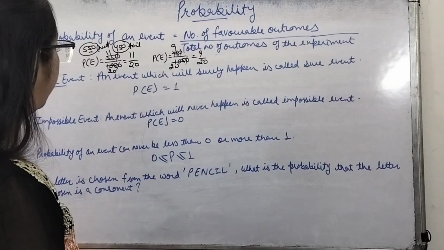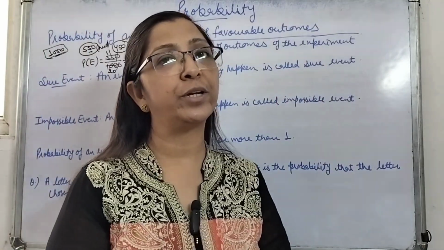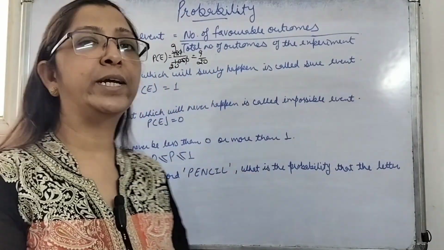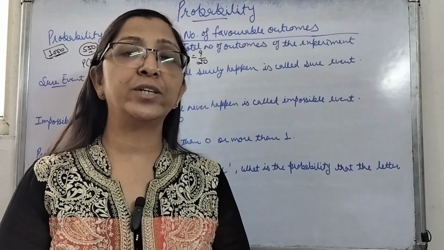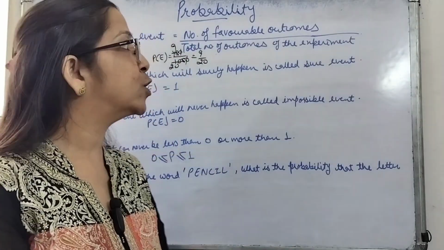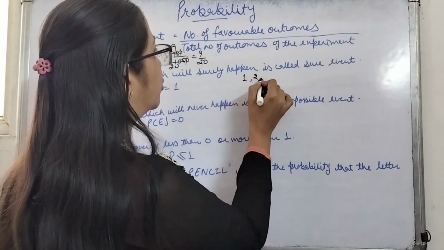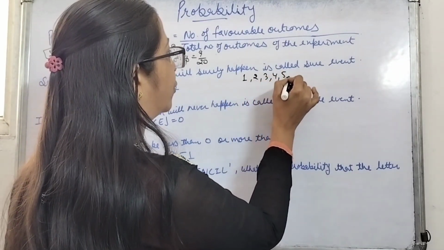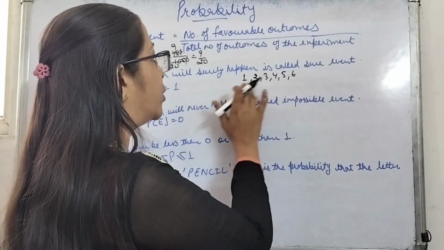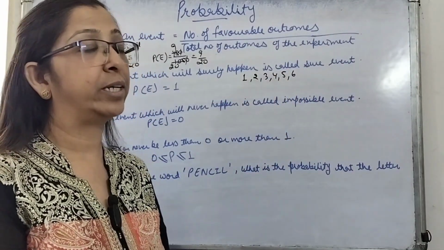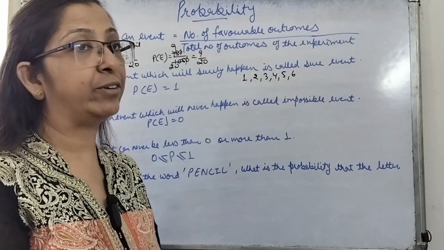Now what is a sure event? An event which will surely happen is called a sure event. Suppose we are rolling a dice and we are asking what is the probability of getting a number which is less than 7. Whatever number will come, the possible outcomes are either 1, or 2, or 3, or 4, or 5, or 6. These are the possible outcomes, and all the possible outcomes are less than 7. So that means whatever number will come, it is satisfying our event.